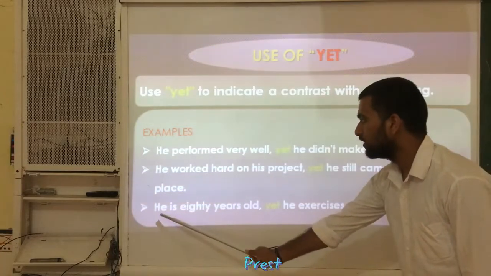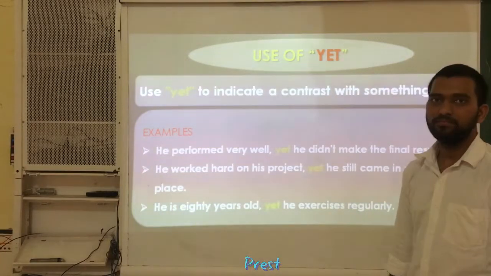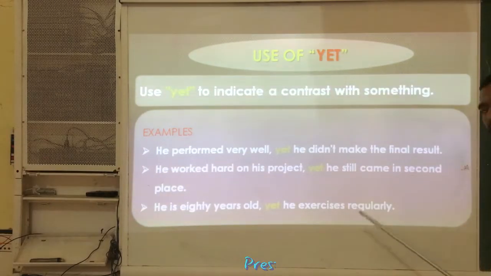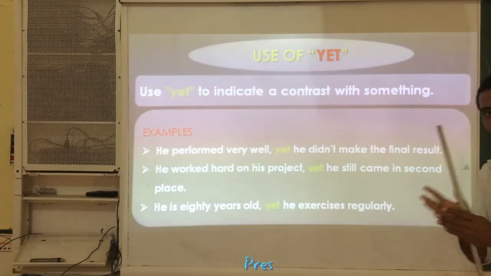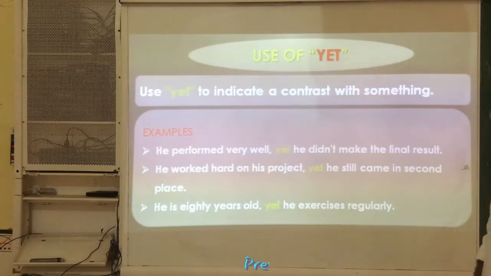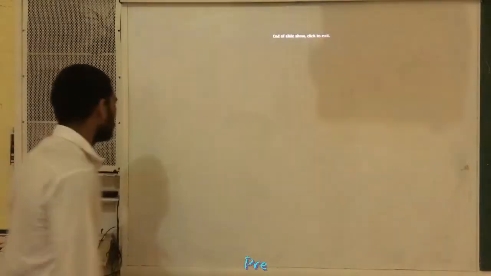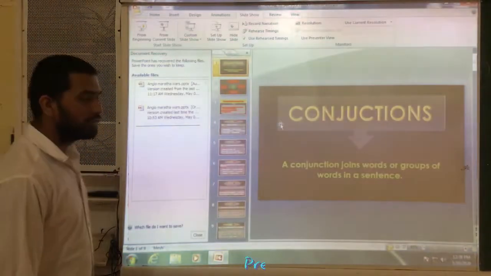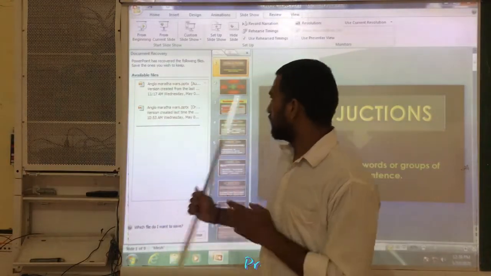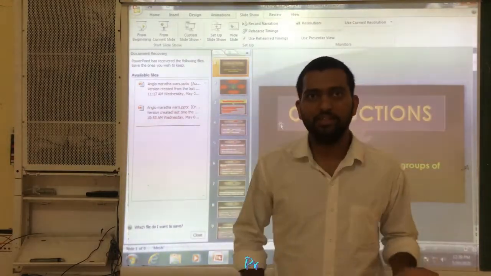You will understand clearly. He is 80 years old. He is 80 years old, yet he exercises regularly. Even though he is 80, he exercises regularly. To differentiate these types of things, we use "yet". And now I hope you understand these conjunctions, the first type, that is coordinating conjunctions.